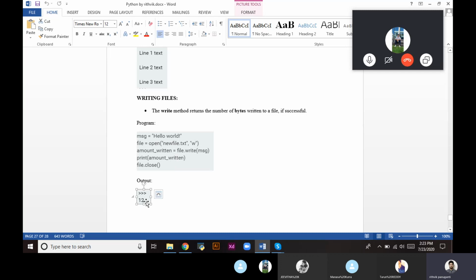That will be 12, because as I told earlier, it is the number of bytes written into the file. Hello is a 5-letter word and world is a 5-letter word, so 10. The space was plus 1, the exclamation mark was plus 1. So 10 plus 2 will be 12. So 12 will print in the output.